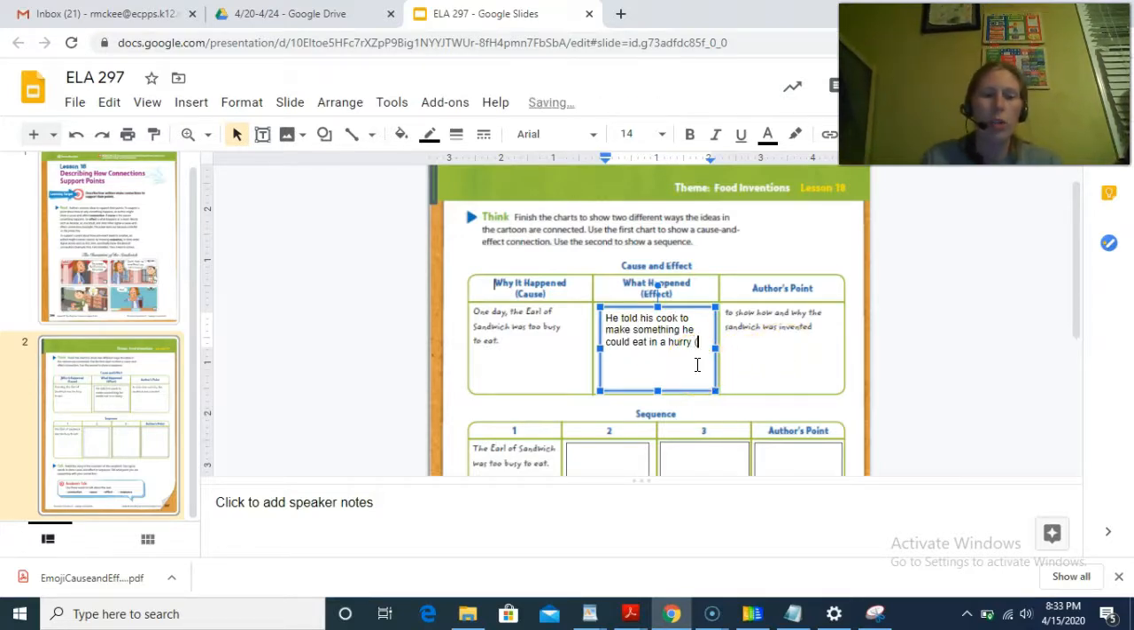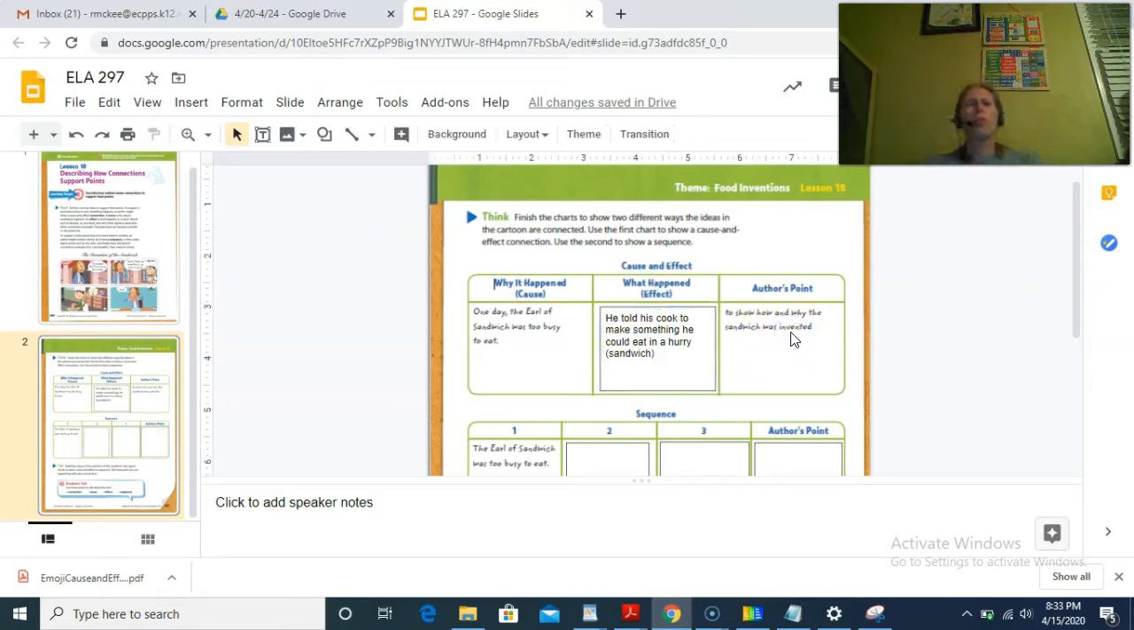And then we know that was a sandwich. So I just put that in parentheses because I don't really need a whole bunch of details. It's just a graphic organizer. And then we have the author's point. So the author's point, or why did he choose to include this cause and effect relationship? Well, he wanted to show us why the sandwich was invented. So the whole point of this cartoon is so we learned why it was invented.